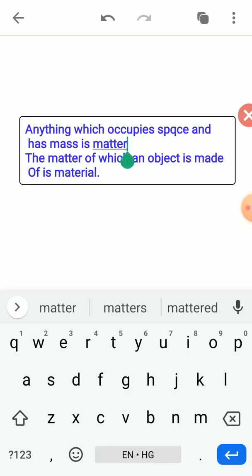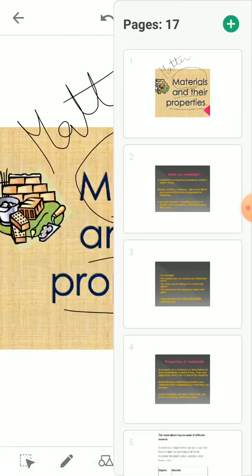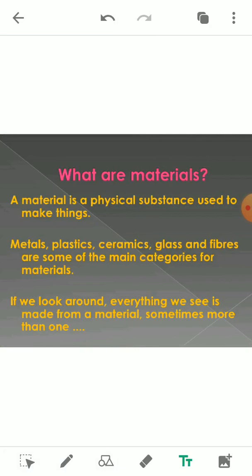So anything which occupies space and has mass is called matter, and the matter of which an object is made is called material. It means any material which satisfies the definition of matter is actually a material. So we see that all objects are made up of one or more materials.